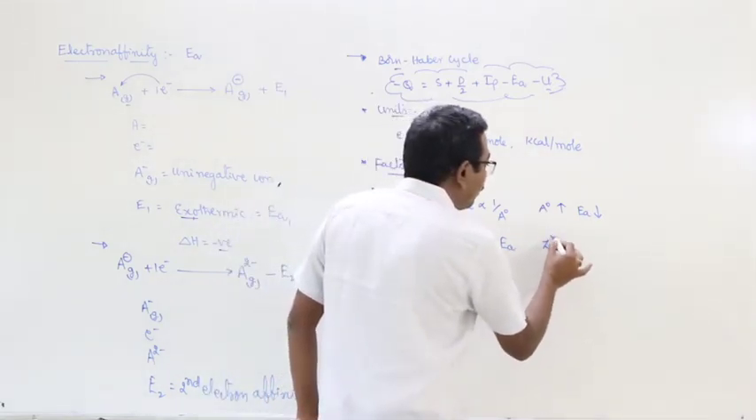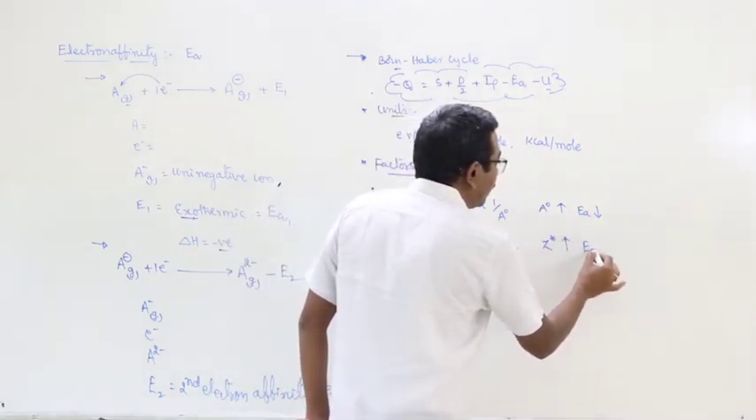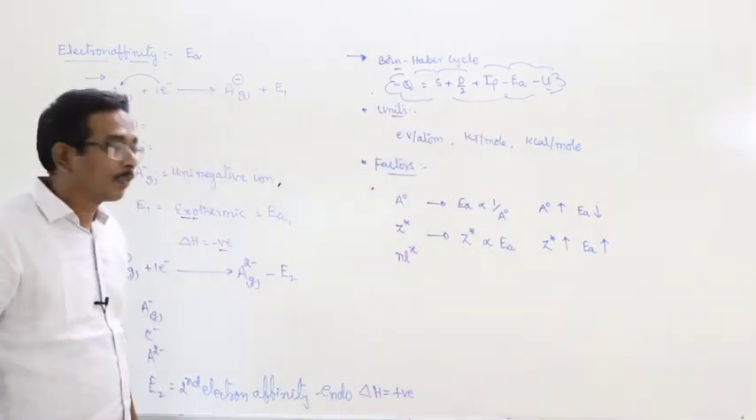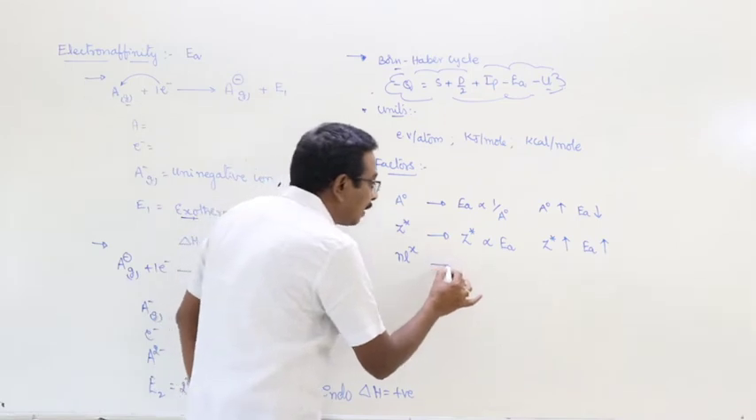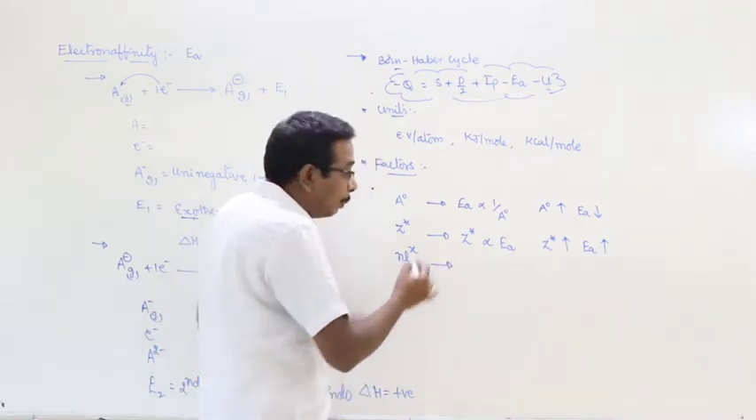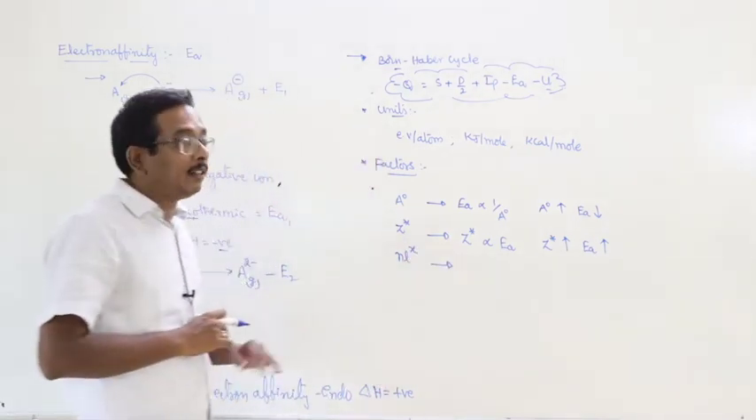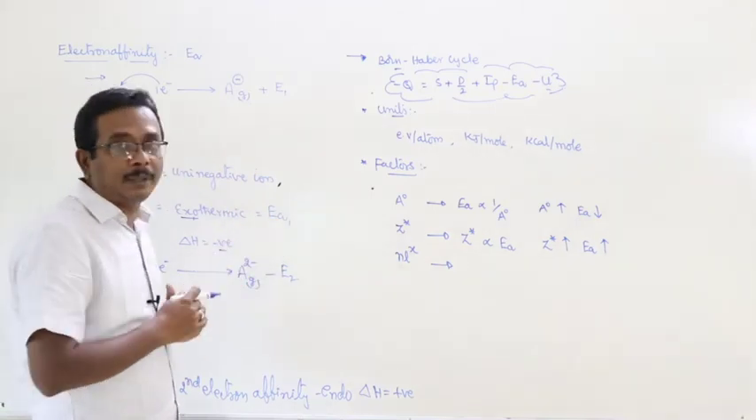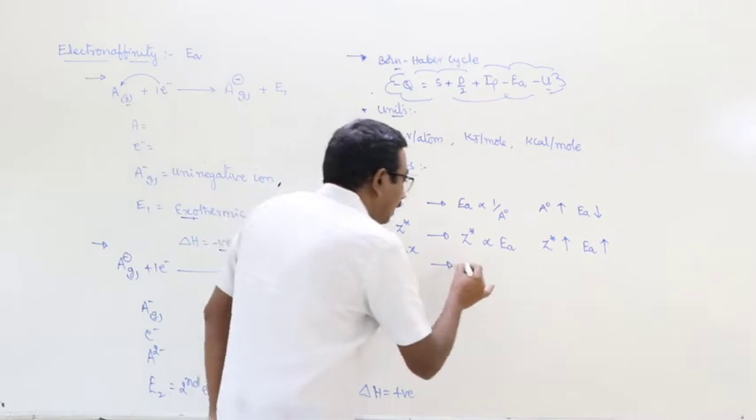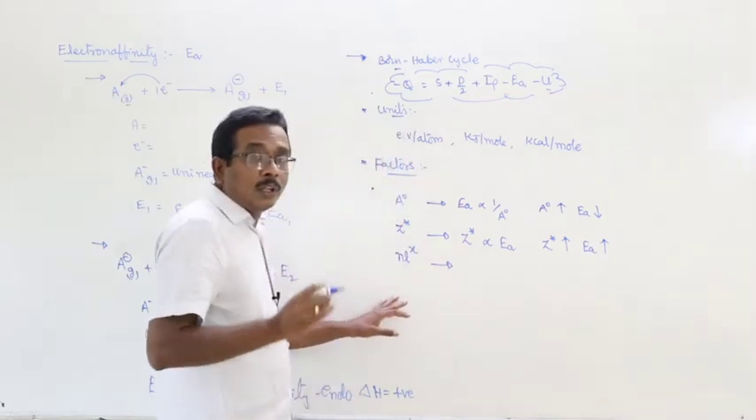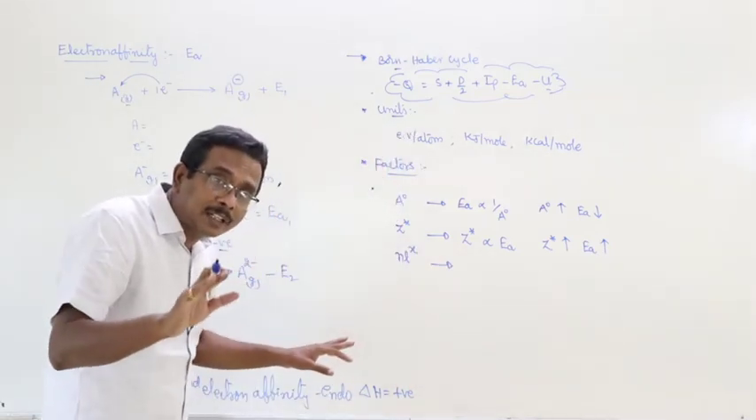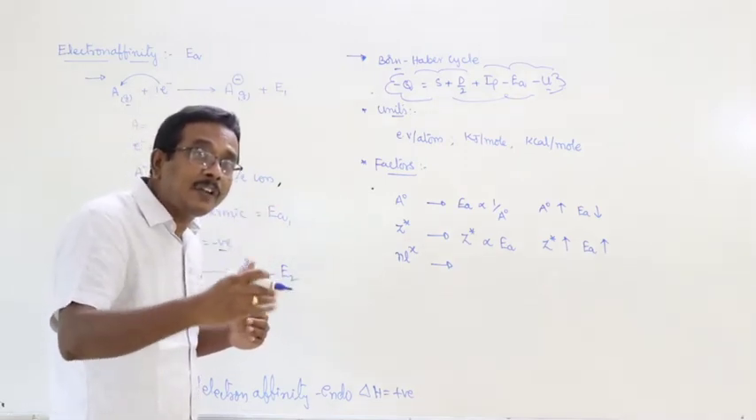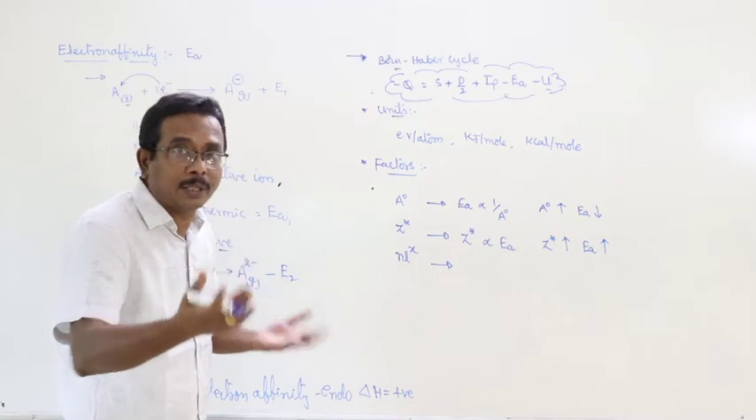With an increase of effective nuclear charge, electron affinity also increases. But what about the electronic configuration? Based on the electronic configuration, we can predict the electron affinities of the given elements. According to Hund's rule, half-filled or completely filled orbitals are stable. That means the elements with half-filled or completely filled orbitals are stable.